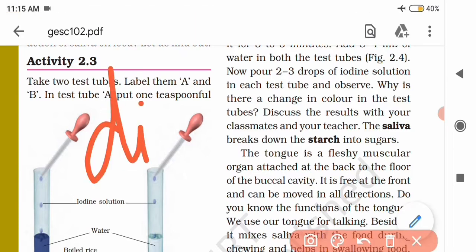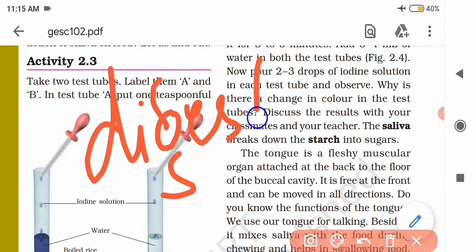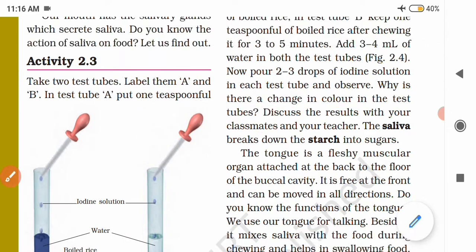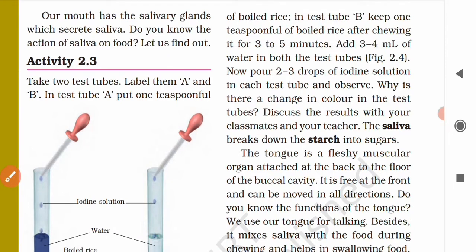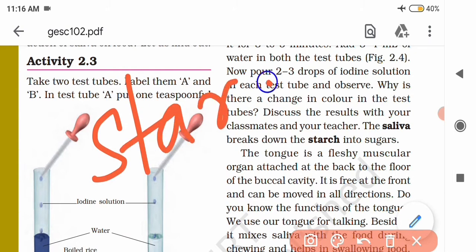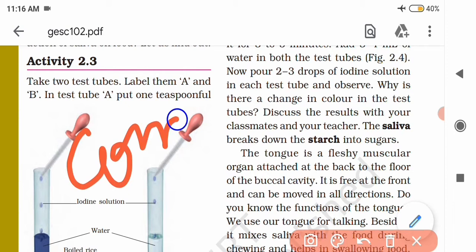Saliva is a digestive juice, and this helps to digest the starch present in the food. Saliva helps to digest the starch, which is also known as what?